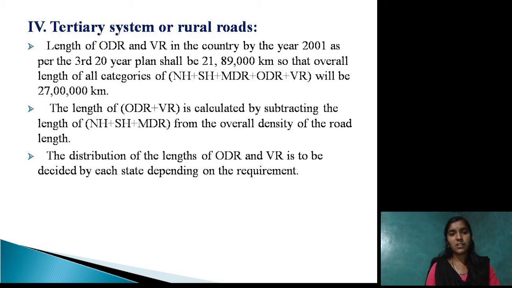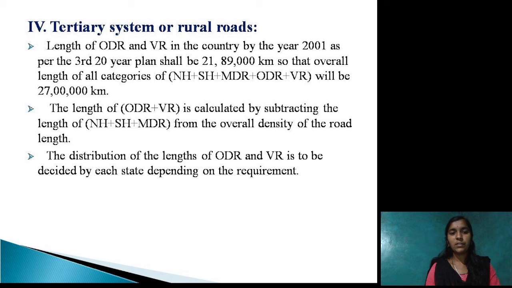And lastly, the tertiary system or rural roads. Length of the other district roads and village roads in the country by the year 2001 as per the 20-year plan shall be 21,89,000 kilometer. So overall length of all the categories of NH, SH, major district roads and other district roads plus village roads will be 27 lakh kilometers. And lastly, we can add all these roads, and we get the total length of road in the country.